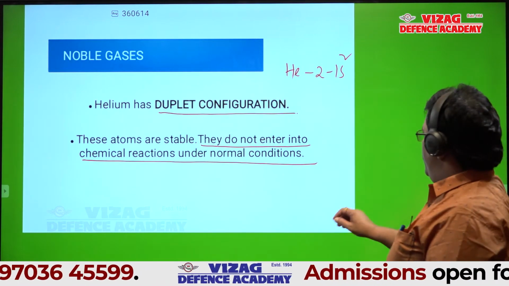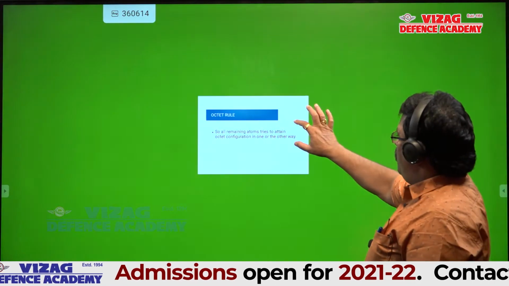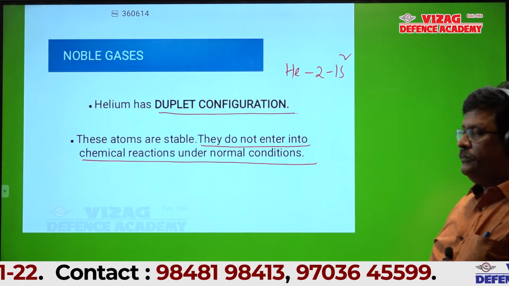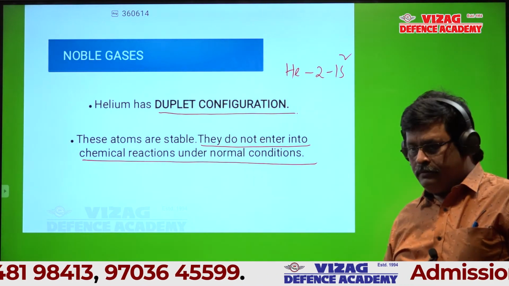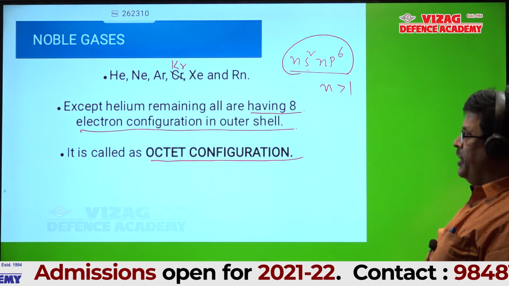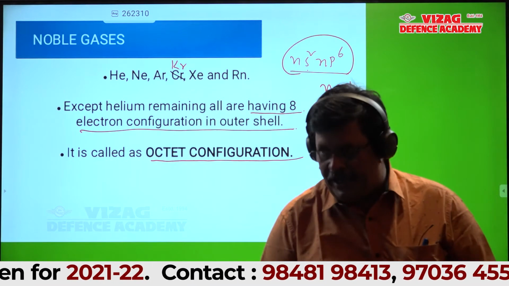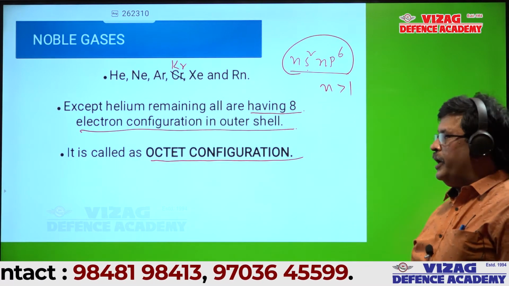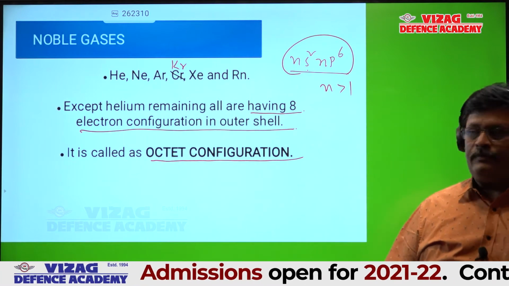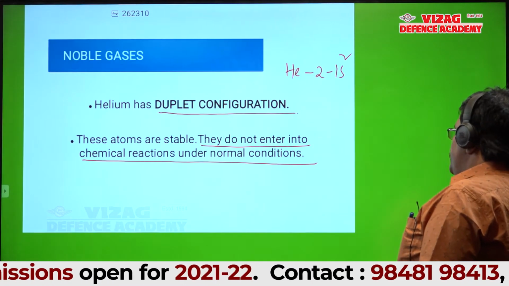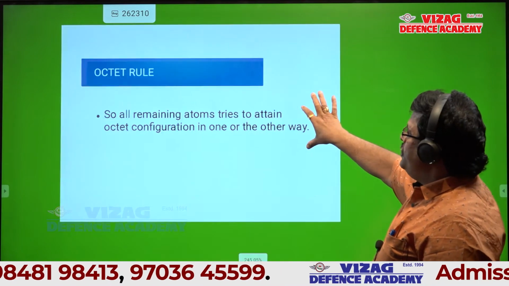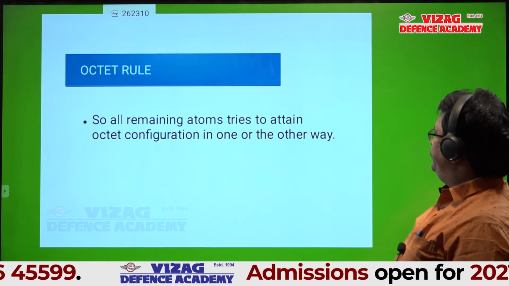Now we'll start. The general outer electronic configuration is ns2 np6. Okay? Now I want to discuss this first. Write in the notes: octet rule.